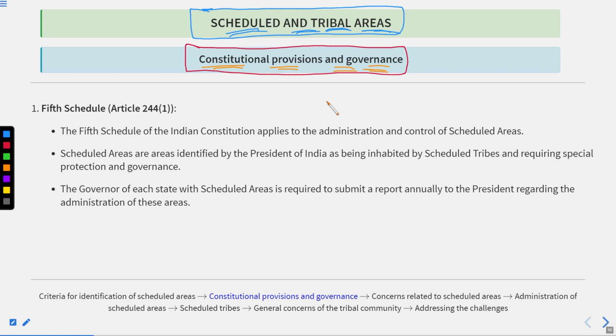Now, if you have identified that these areas must be declared as a schedule area, then what kind of special provisions could you make for them? And what are the provisions we already have in our constitution and the governance? That becomes the important thing, and that is what we are going to see here. So please pay your attention here. The first thing is the fifth schedule, Article 244(1).